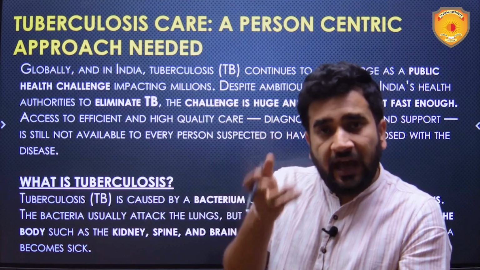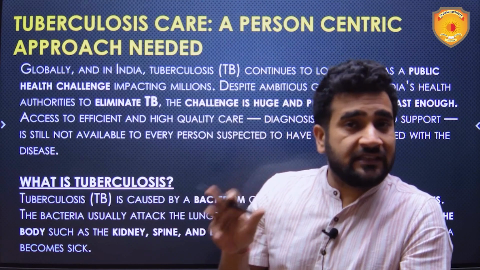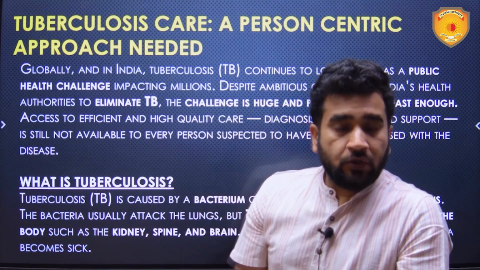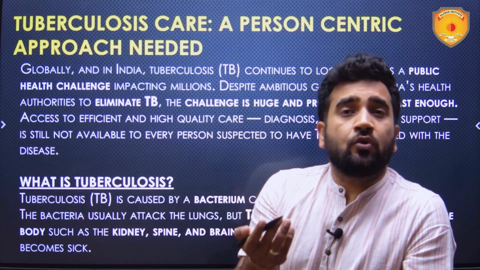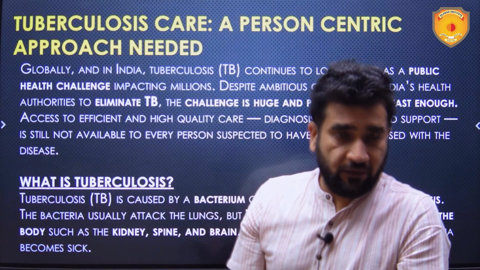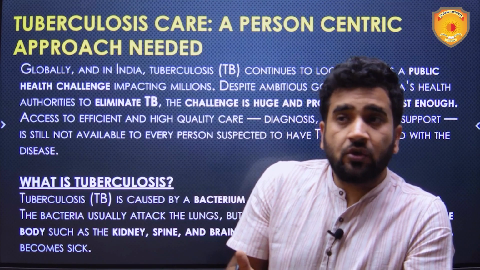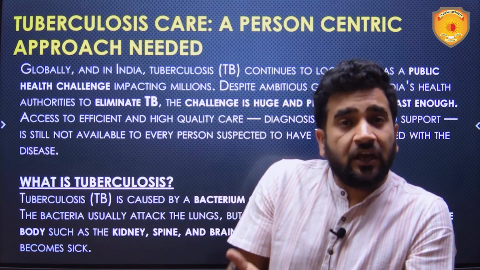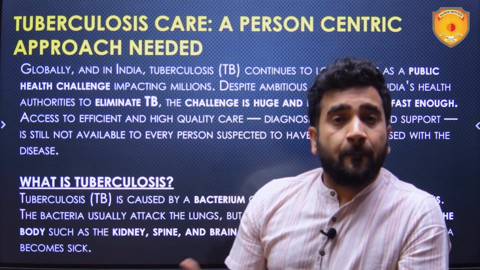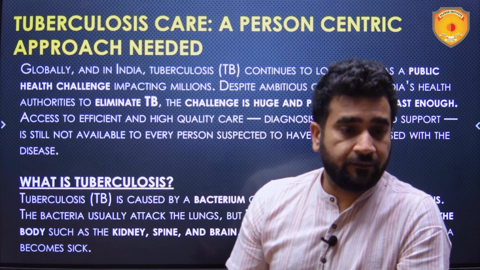India has the highest number of TB cases in the world. Around 27% of all cases in the world are in India. This is a fact and figure of 2022. So we need to devise robust strategies to tackle this big disease. At times, TB is asymptomatic, which makes it much more challenging, as it is non-symptomatic.